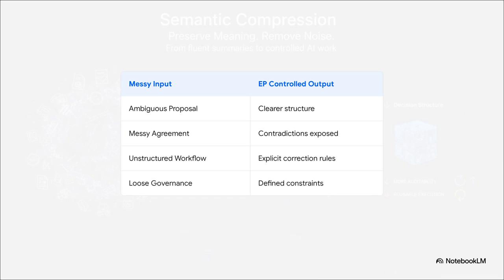When you input an ambiguous proposal, the controlled output gives you a clearer investment structure. Feed it a messy agreement, and hidden contradictions are suddenly exposed. An unstructured workflow becomes explicit correction rules, and loose governance is compressed right into defined operational constraints. The reasoning path is made completely inspectable. Outputs are evaluated against strict structure, not just a slick writing style.